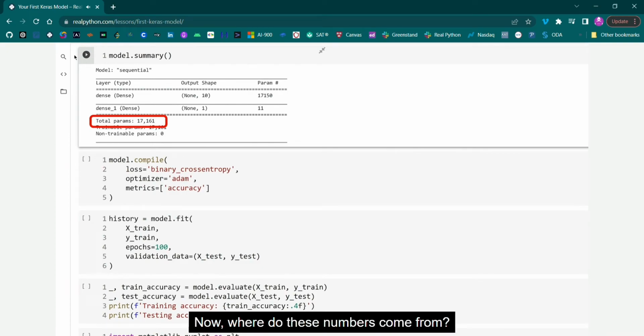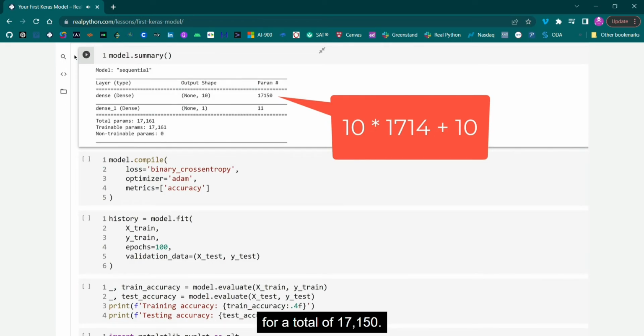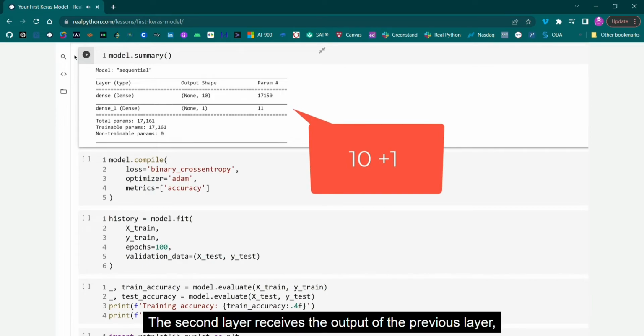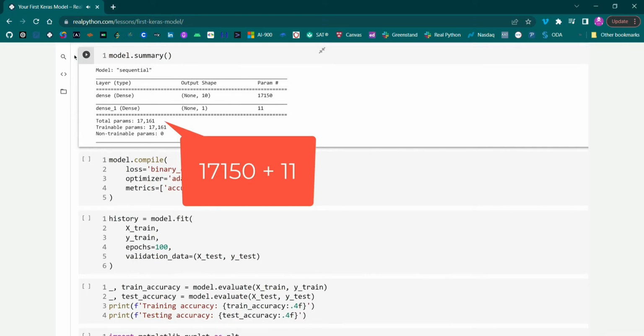Now, where do these numbers come from? Recall that there are 10 nodes in the first layer times the 1,714 values in the input layer for a total of 17,140, plus the 10 bias values for a total of 17,150. The second layer receives the output of the previous layer, which is 10 values, plus the single value in the layer for a total of 11. So that means there's going to be 17,161 values for the entire model.